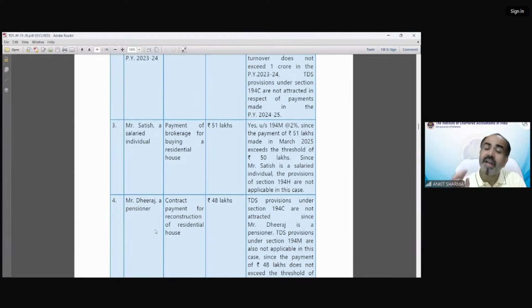That's why section 194M has been incorporated. Earlier there was no section 194M. But the government realized that there are certain individuals and HUFs whose turnover is less than 1 crore, or who do not have any business, but they are spending a lot of amount on professional fees and contracts, constructing big properties. So for those individuals and HUFs, section 194M has been incorporated. Okay.